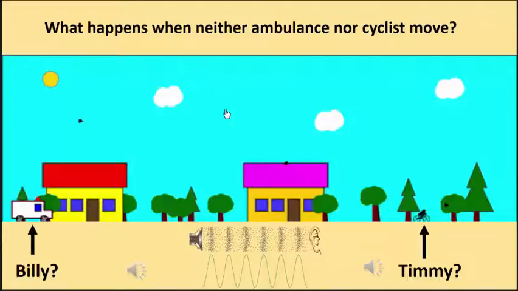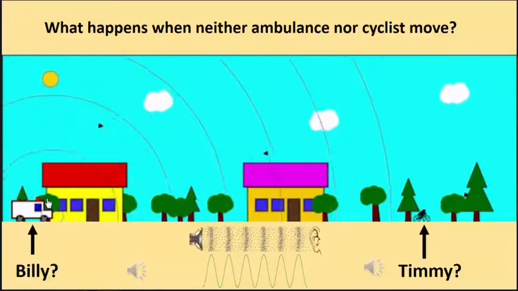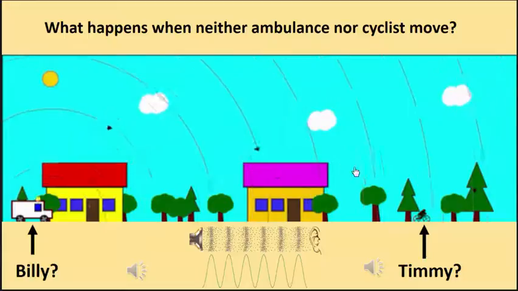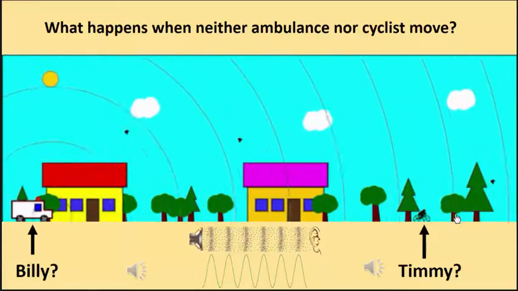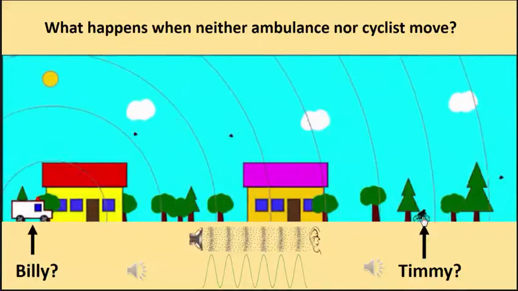Okay, so here we have it. In this first case, what happens if neither the ambulance nor the cyclist moves? Okay, so we'll start it. You notice here, as the waves are being produced, we are drawing essentially the compression waves, the front of the wave. And whenever it's received by the cyclist, the cyclist turns red for a little while to show that he received a front.